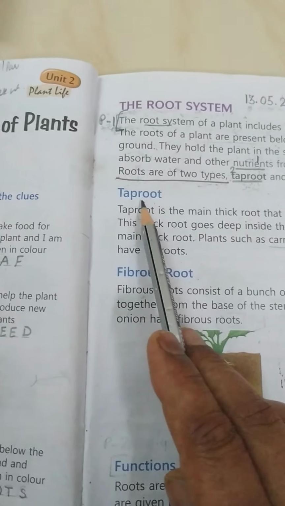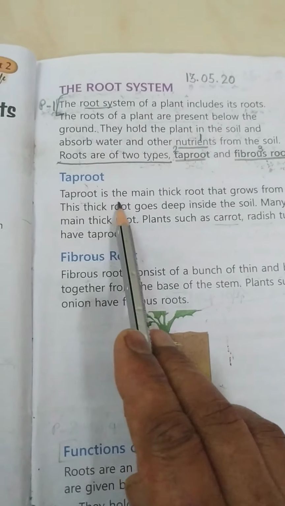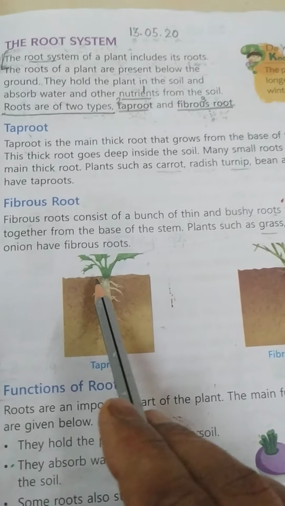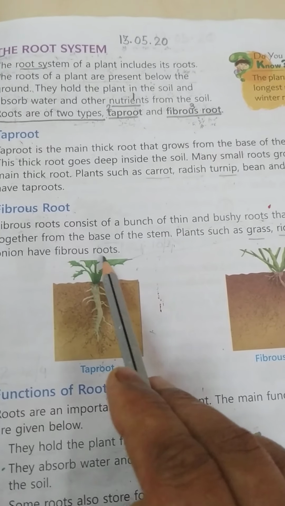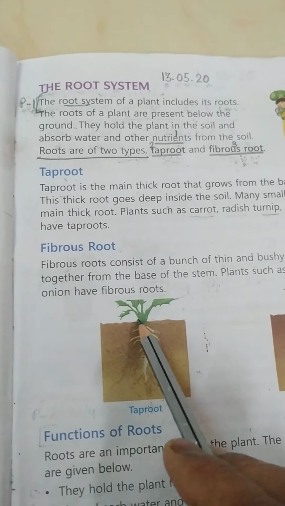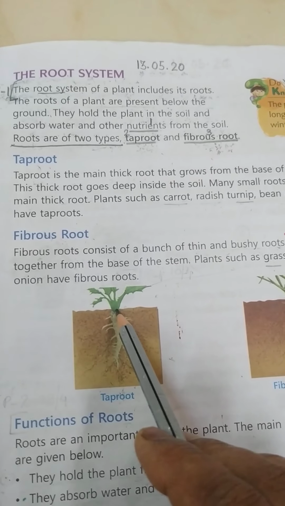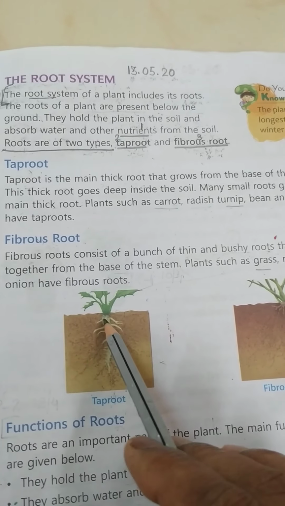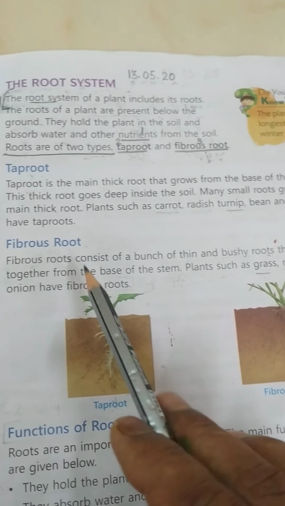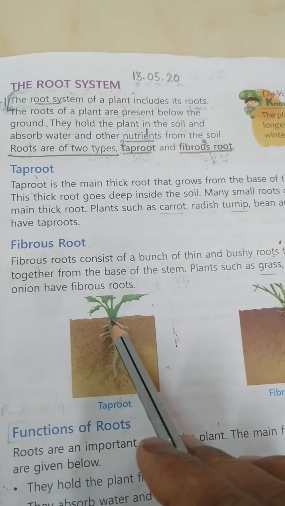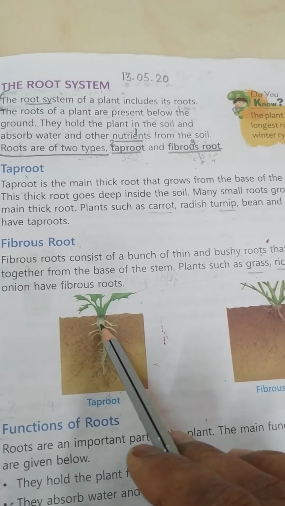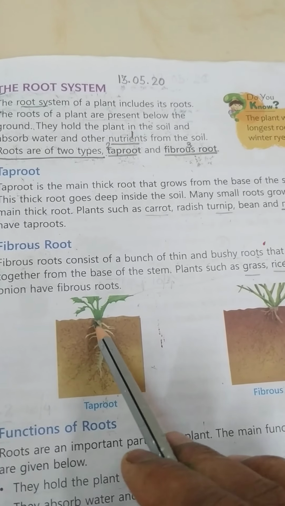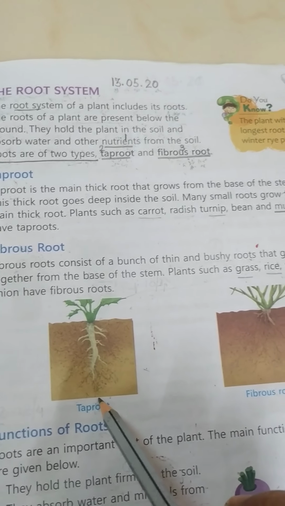Now we will study about taproot. Taproot is the main thick root that grows from the base of the stem. See, this part is above the ground, this part is below the ground, and this is the base of the stem. From this base of the stem, the roots grow. They grow under the ground. Now the taproot is the main thick root, and from this thick root the small roots are growing, and this taproot goes deep inside the soil.